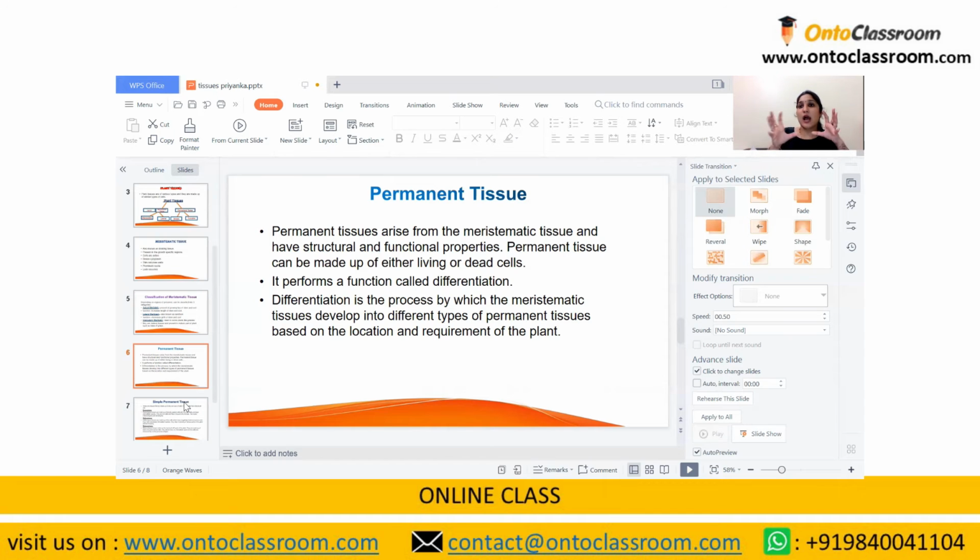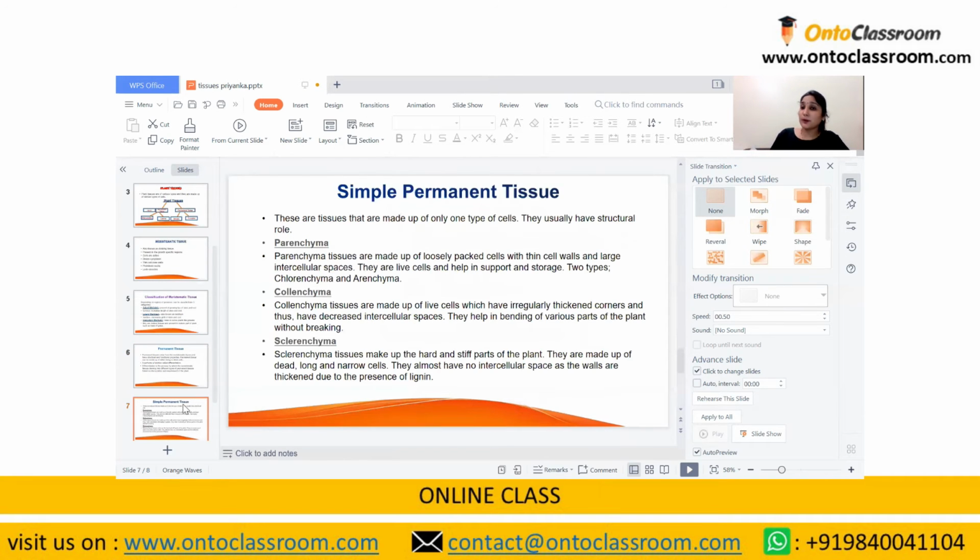As the permanent tissue has a structural and functional role in the plant, it goes to those regions which require these roles. So it keeps on dividing itself, and it forms the permanent tissue when it stops dividing. So now, what is a simple permanent tissue? Simple permanent tissue, as the name suggests, is simple. That is, it is made up of only a single type of cell, and it has a structural role in the plant. They are further classified into three categories, that is parenchyma, collenchyma, and sclerenchyma.